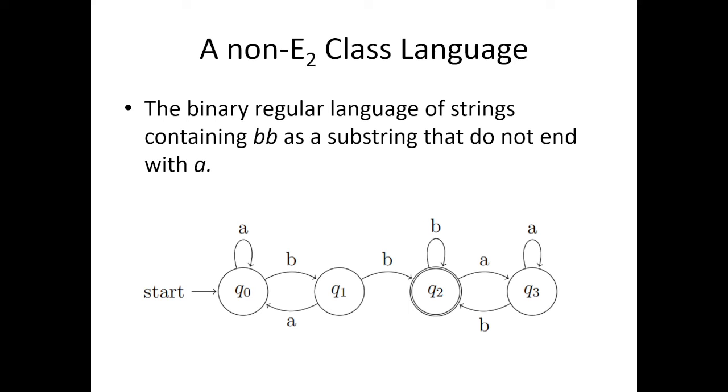Now, what we cannot say just by looking at this machine is that this language is not in E2, because you have to prove it. You have to mathematically show it. Just by giving the minimal DFA of a language, we cannot claim that it cannot be recognized by another machine that doesn't contain such states.